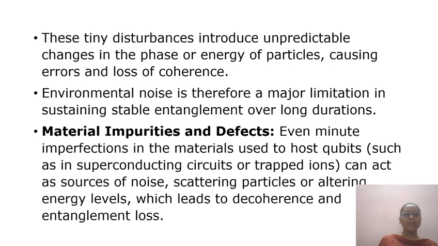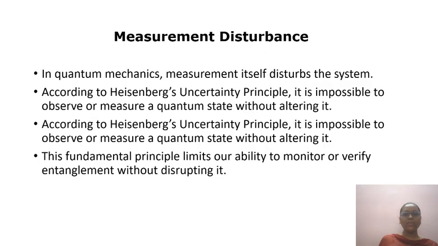That's why quantum computers are built inside vacuum chambers cooled near absolute zero and heavily shielded to minimize the environmental influences. Despite all these precautions, complete elimination of noise is impossible, which makes it a persistent challenge in maintaining entanglement.